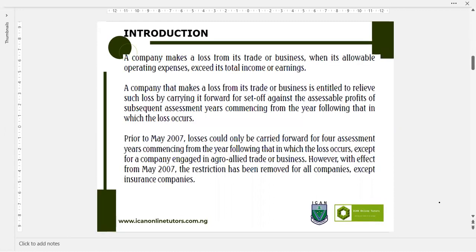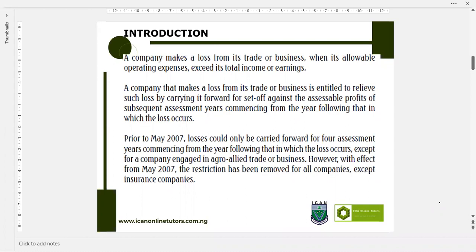So it is no longer a story or a film. We all know the reasons why companies may make loss from their operation. So it is not storytelling. Losses will arise when a business has just commenced, or probably due to economic downturn, or due to changes in technology, advancements in technology. So there are various factors that may make a company report loss.